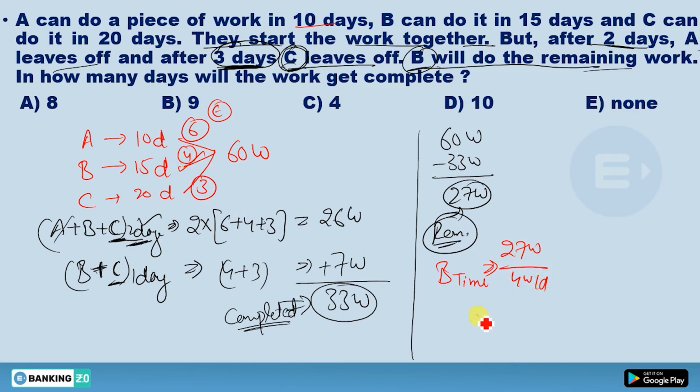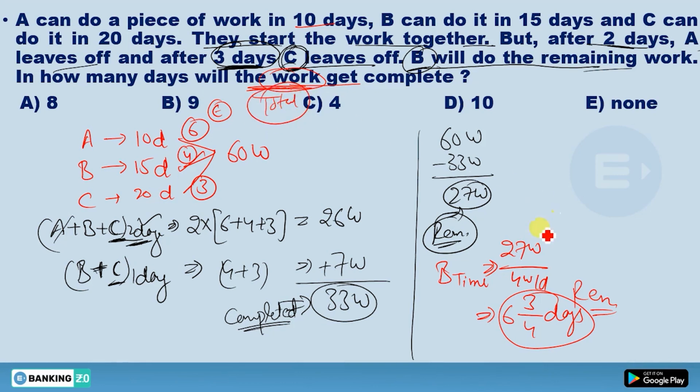You're gonna get 6 3 by 4 days. 6 4s are 24 plus 3, 27 by 4. So the remaining work is done by B in this many days. But you have asked in how many days will the work get completed. So he's talking about the work, the total work actually. So in how many days does the total work get completed?